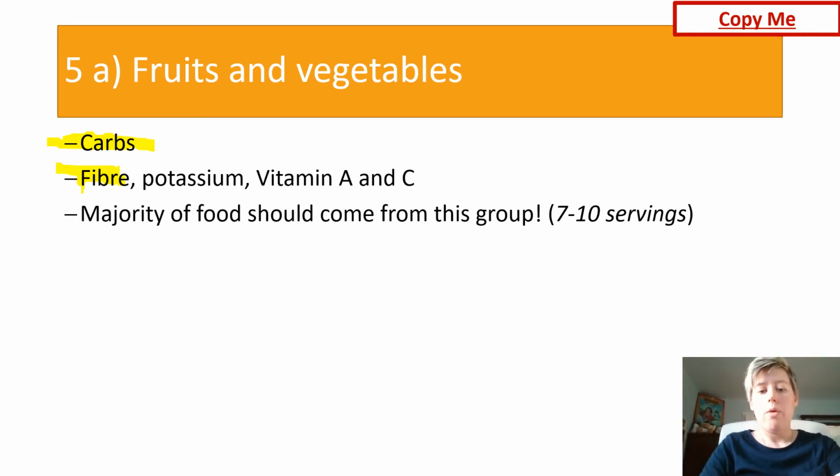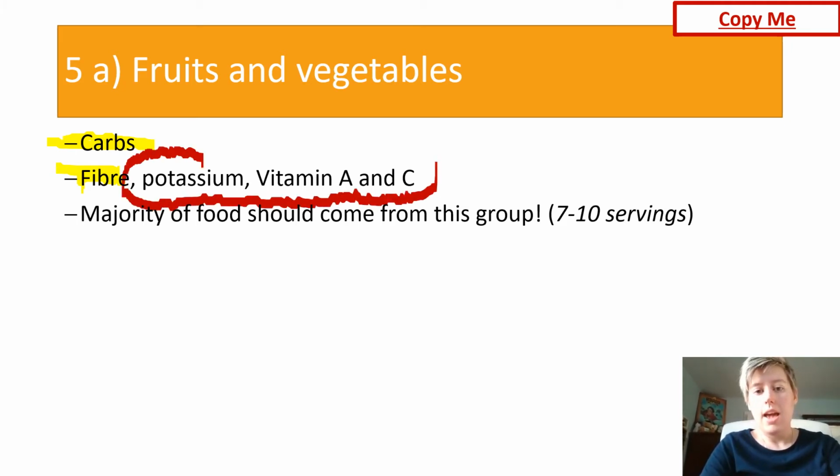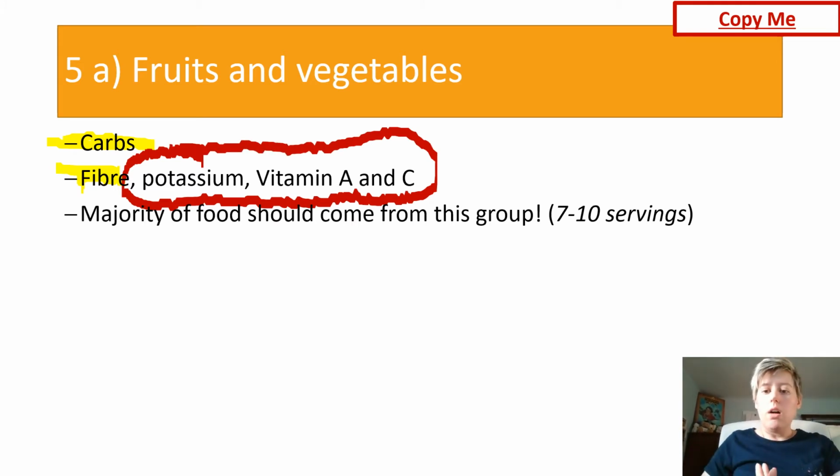Now, if we're looking at our micronutrients, high in potassium, high in vitamin A, and high in vitamin C. And those are all really important in different aspects of the body, particularly vitamin A and vitamin C for the production of necessary hormones and for helping your immune system fight particular infections. Potassium is key in lots of biochemical reactions in your body. And the majority of your food should come from this group, so an average of 7 to 10 servings.